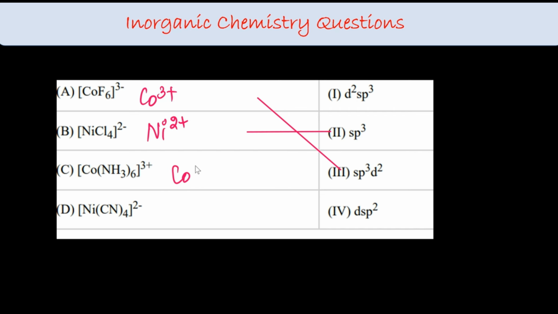And Co3+ with a strong field ligand can undergo pairing, which will end up with d2sp3. And Ni(CN)4, that is Ni2+ with a strong field ligand, which can undergo pairing to form dsp2 configuration.